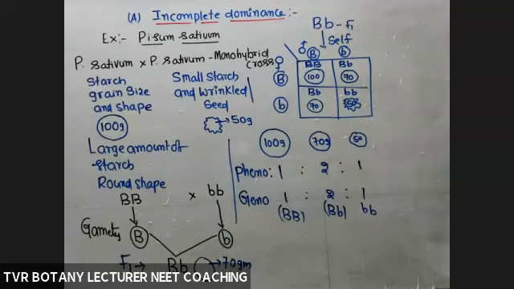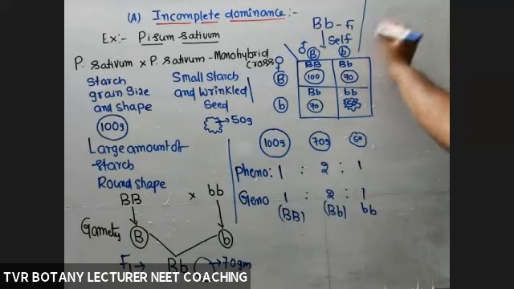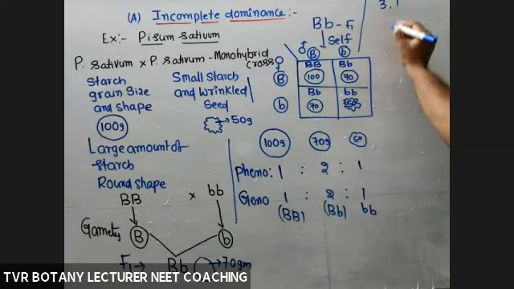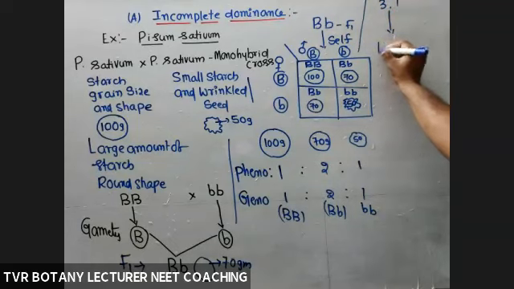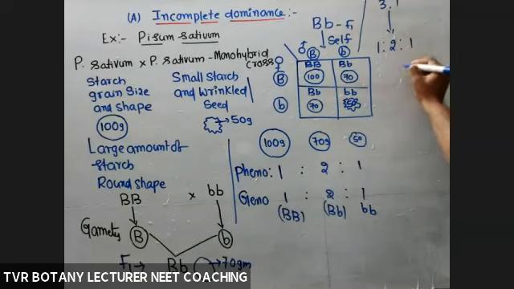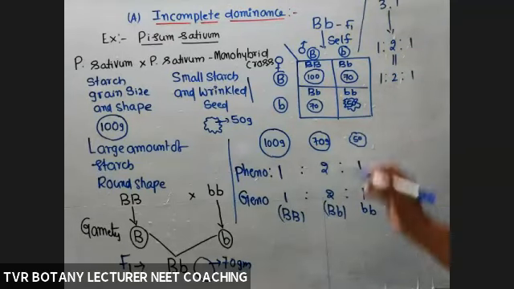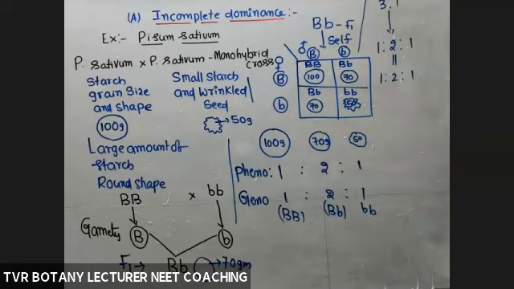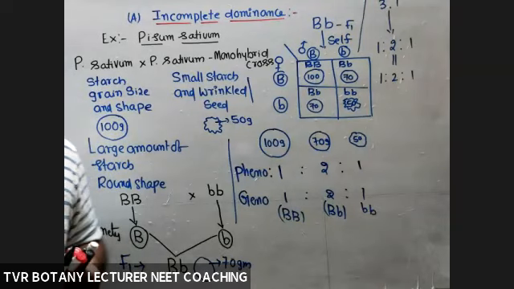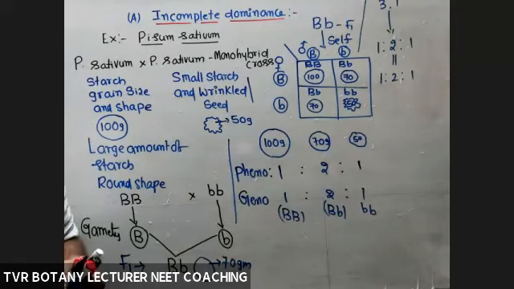So according to Mendel's monohybrid cross, what about the phenotypic ratio? According to Mendel, it is 3 is to 1. Here it changed into 1 is to 2 is to 1, which is similar to the genotypic ratio. And here, a very, very important thing is that 3 is to 1 changed into 1 is to 2 is to 1 because of a phenotypic deviation at the F2 level.